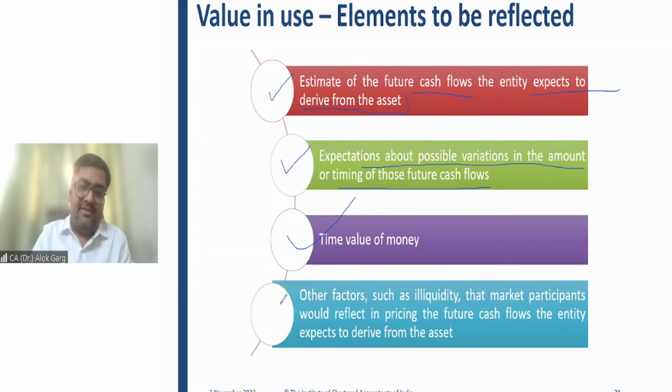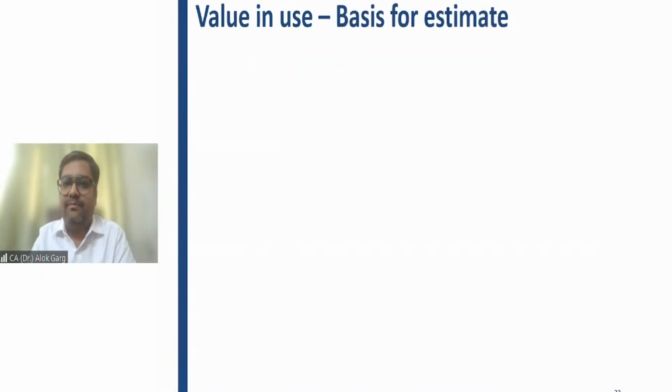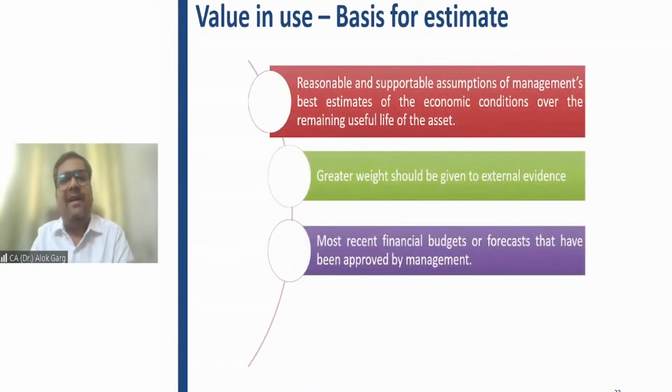And other factors need to be considered, such as illiquidity. Market participants would reflect in pricing the future cash flows the entity expects to derive from the asset. So, like inflation, these things are also required to be considered while estimating the future cash flows. Okay. So these are the elements to be reflected in your estimation of future cash flow. Friends, this is more of a theoretical part. Just you need to understand.